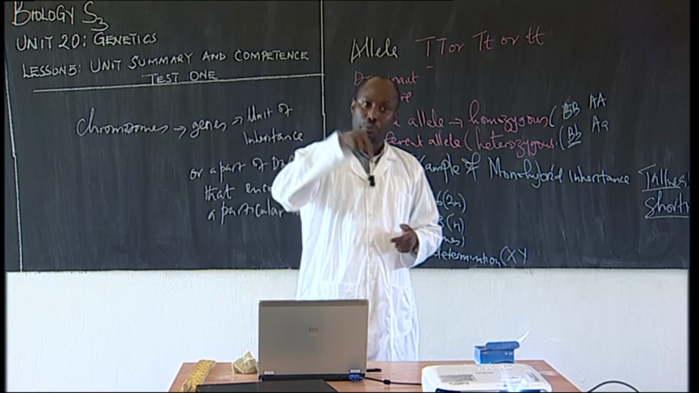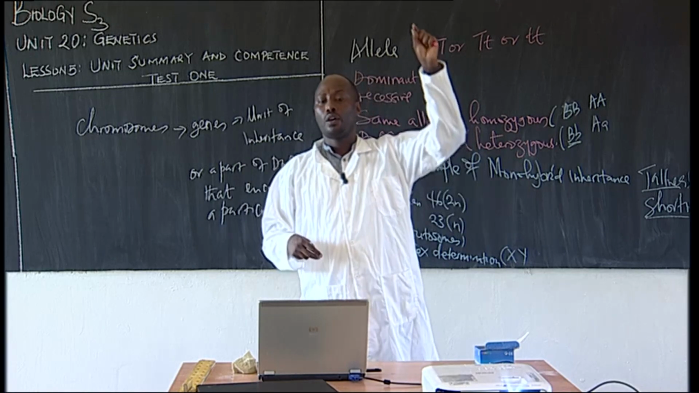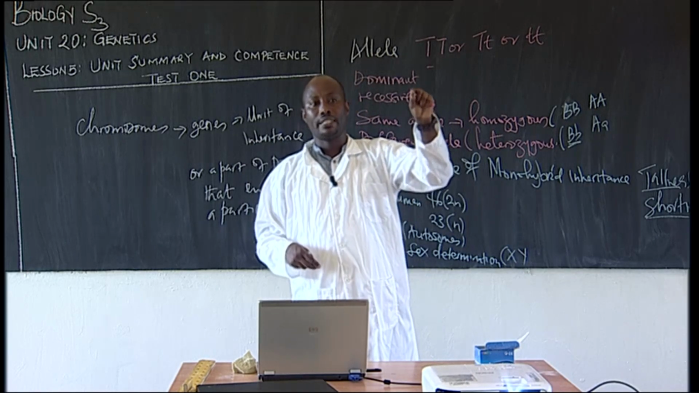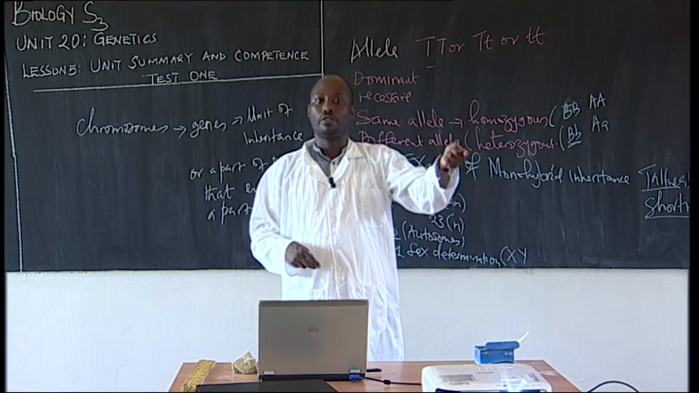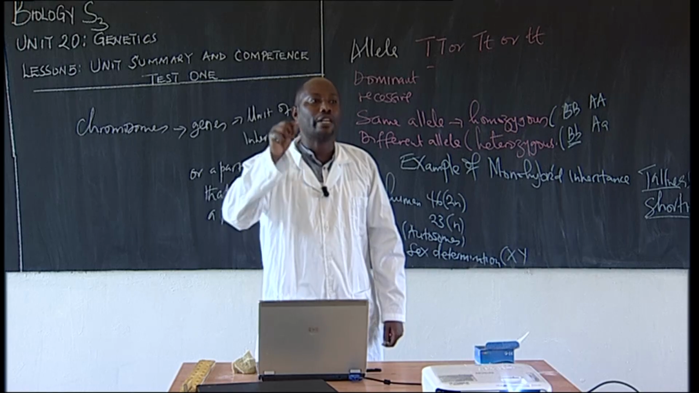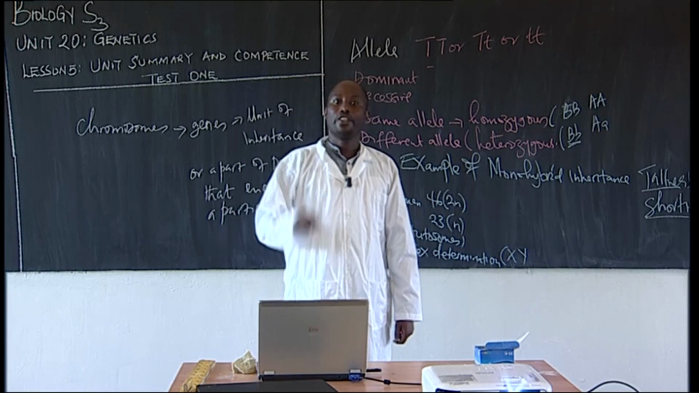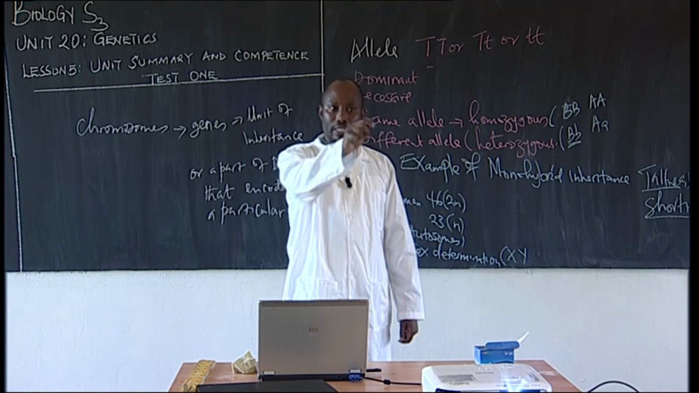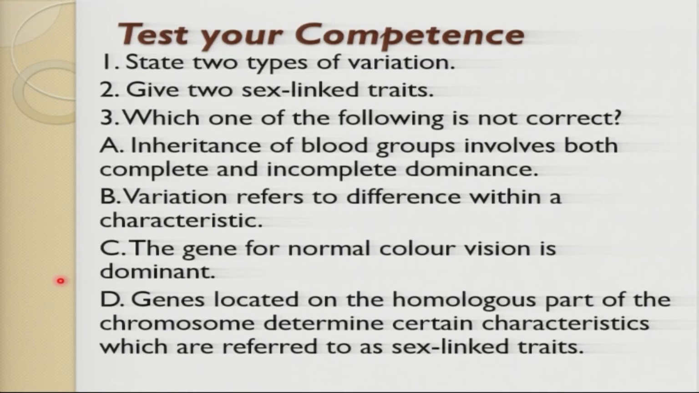Under these two types of variation, they come from genotypical variation, brought by the genes, and also phenotypical variation. Number two: give two sex-linked traits. The questions are there and we are working through them together. The two sex-linked traits that we've discussed are haemophilia and color blindness.